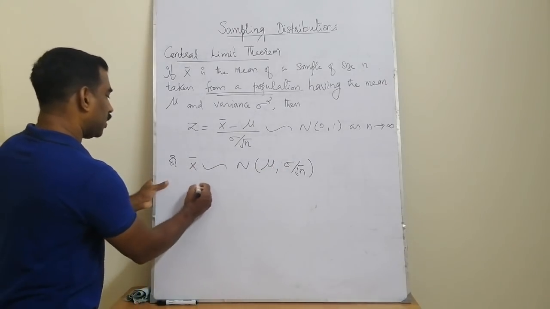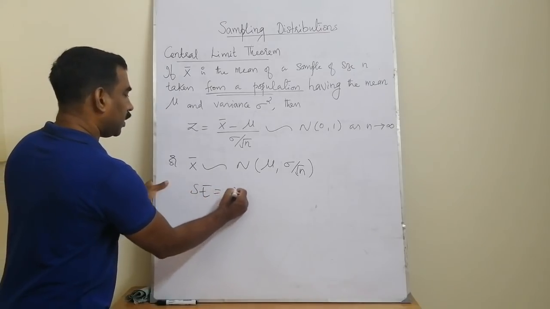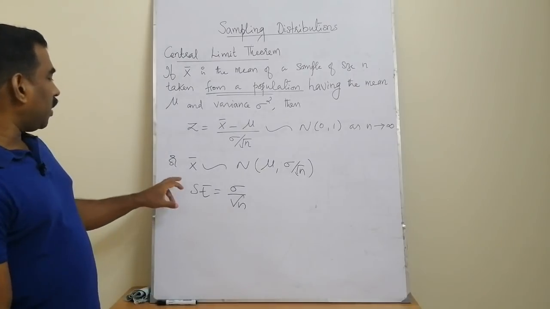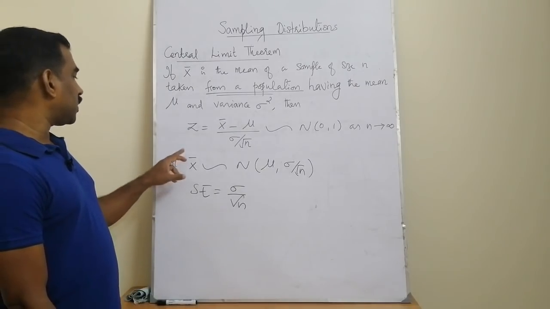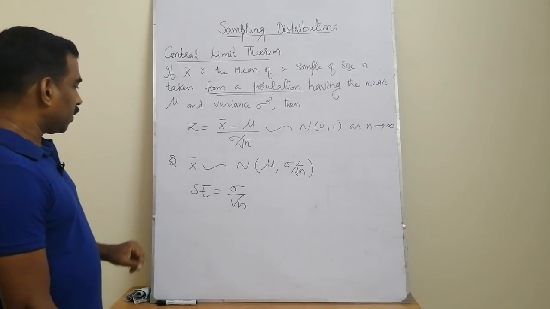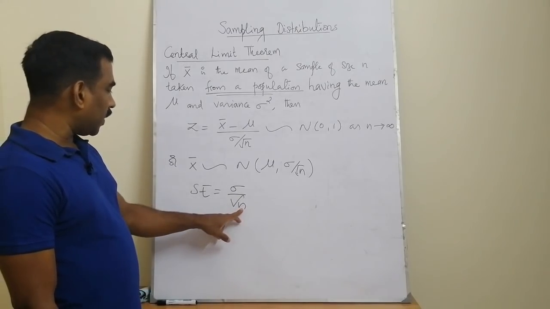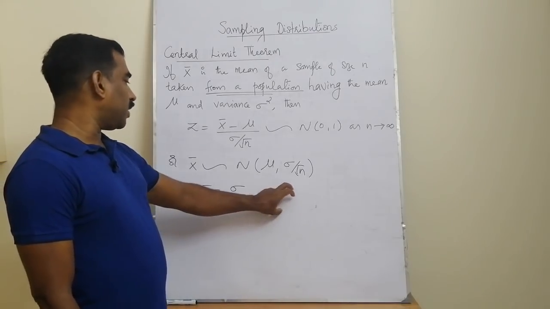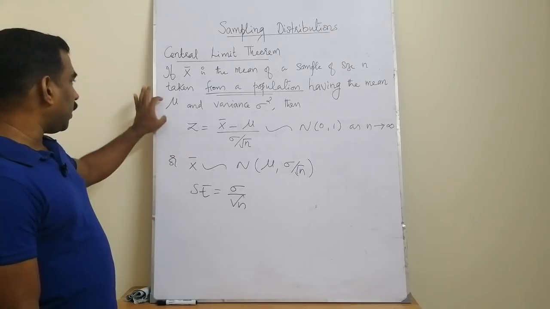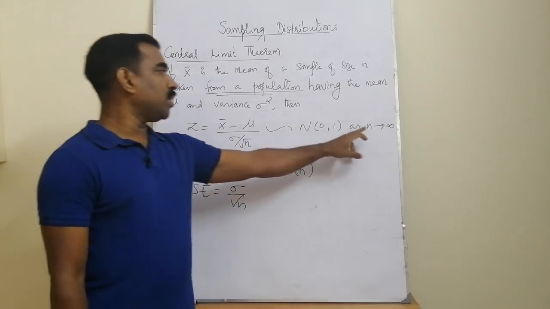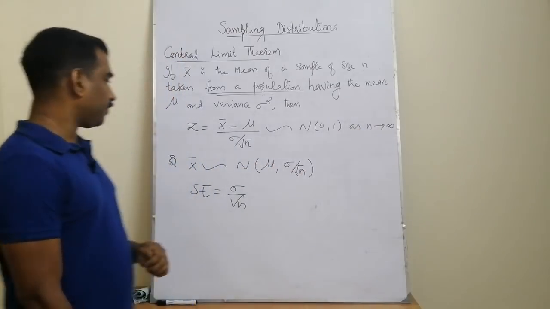The reliability measure is called standard error. The standard error is sigma by root n. So that is a measure of reliability with which we can predict this sample mean as an estimate of the population mean mu. See, as the sample size increases, we can see that this standard error also decreases. So with the minimum error, we can predict or we can replace the population mean mu with the sample mean whenever the sample size n is very large.